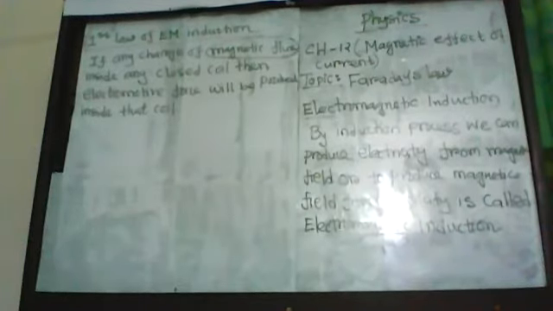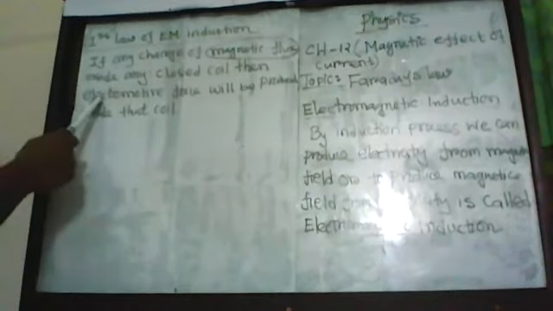The produced electromotive force is directly proportional to this magnetic flux. Now we can say that we can produce electromotive force or voltage inside any closed coil if there is any change of magnetic flux.